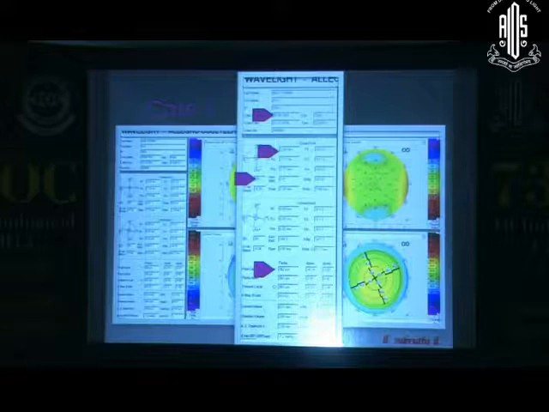First thing we'll look at is the vital statistics. We'll look at the patient, the patient's personal details. Then you look at the quality of the scan. It should be okay. If it's not okay, then probably you should not be considering this particular map at all. And second thing is look at the corneal curvature. They seem to be okay in this particular case. Then we usually look at the corneal front curvatures. Then you look at the pachymetry. Again, this looks quite okay to me.